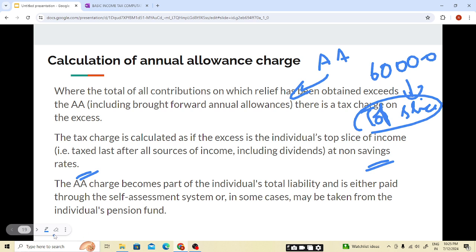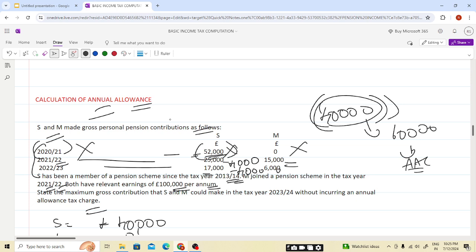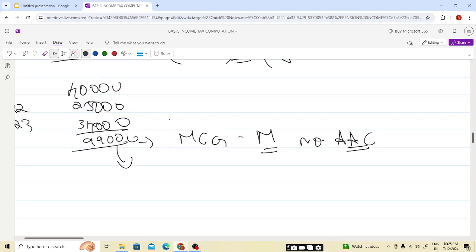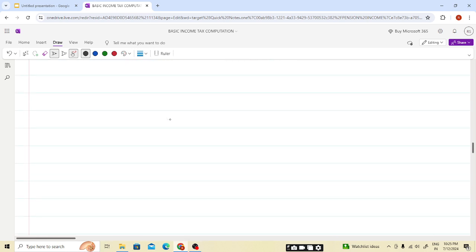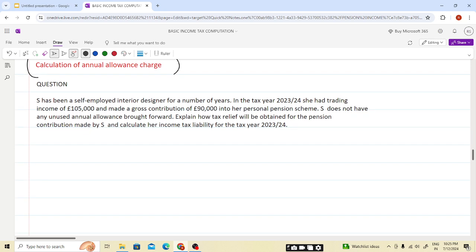Now we'll be doing a question so that we have a good understanding. Calculation of annual allowance charge, students. So this is a detailed question. We'll have a good idea. S has been a self-employed interior designer for a number of years.